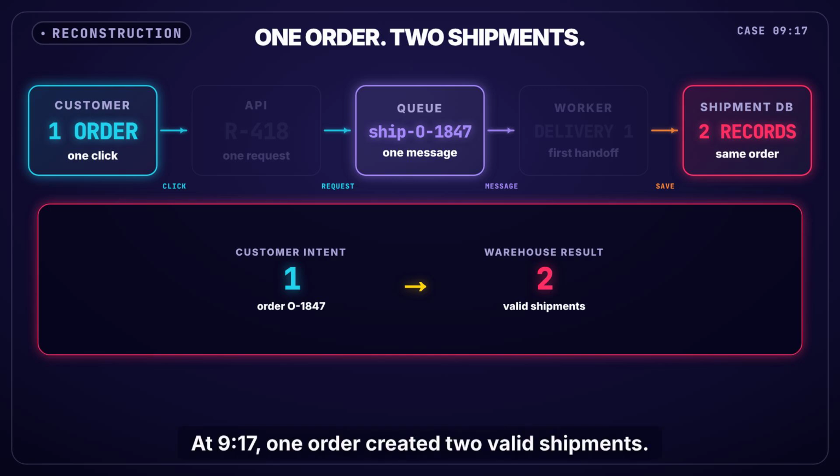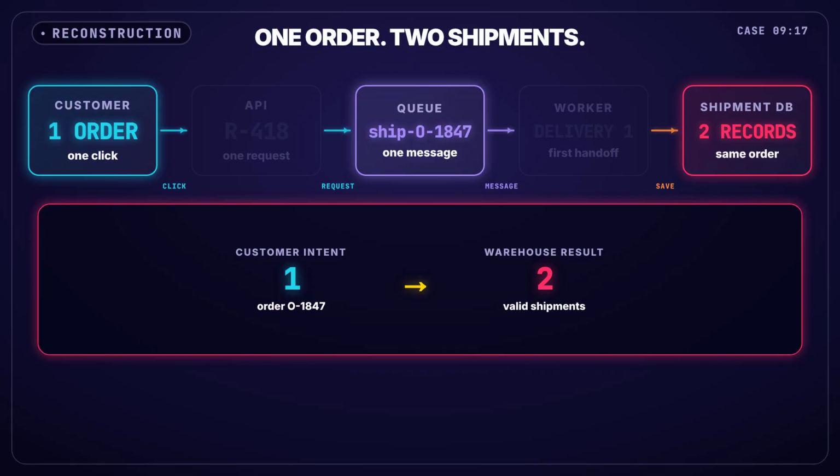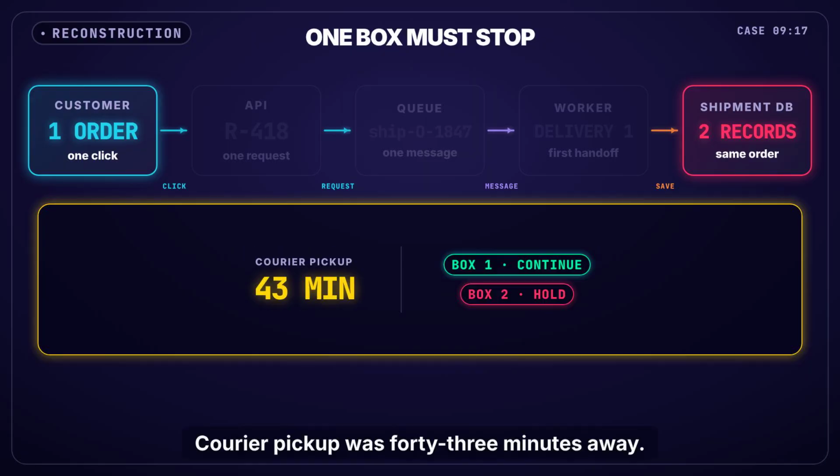At 9:17, one order created two valid shipments. Both told the warehouse to pack the same laptop. The customer clicked buy once. Courier pickup was 43 minutes away. Maya had to stop one box before both left. She had 30 minutes to explain the second shipment.